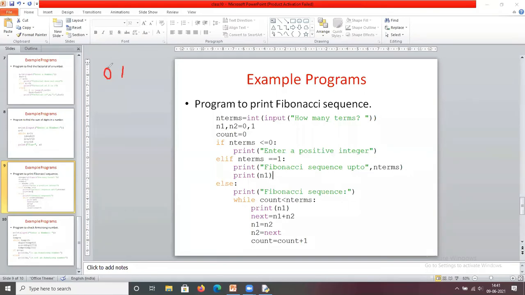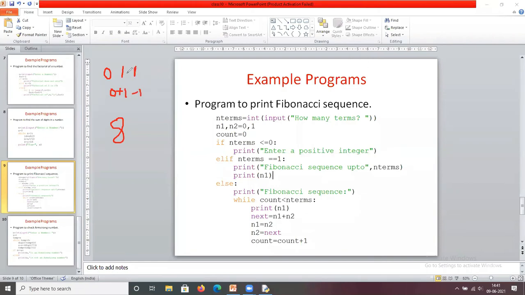What is the first term? The first term is 0. The second term is 1. Okay, for example, if I enter here how many terms, if I enter 8, then what is the expected output? 0 1. Now the Fibonacci series means 0 plus 1. What is the output? 1. The next term is 1.